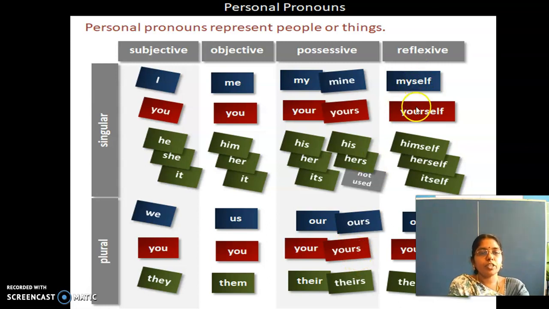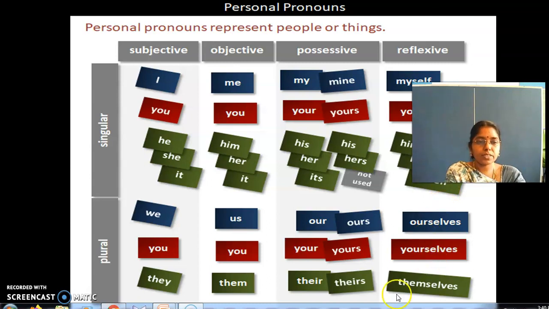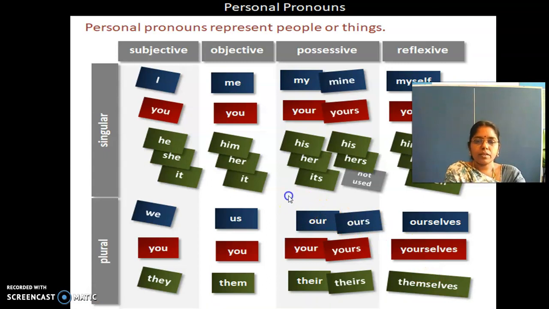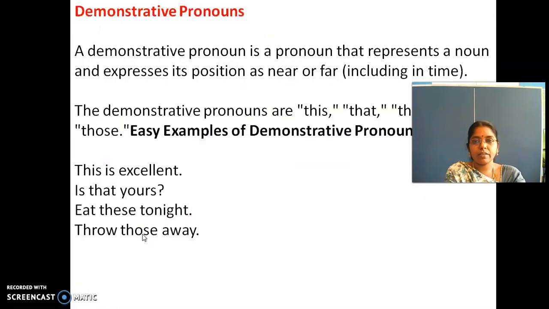Now, myself, yourself, himself, herself, itself: all these are reflexive, singular. Ourselves, yourselves, themselves: all these are reflexive, plural. Right? Now, this is first person, second person, third person, singular. Again, first person, second person, third person, plural form. All these we learnt previously, right?